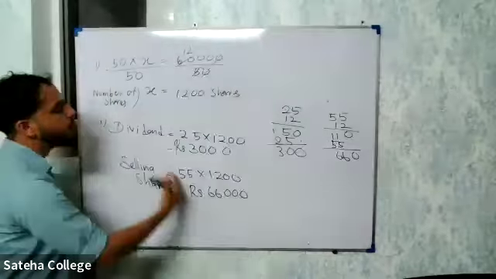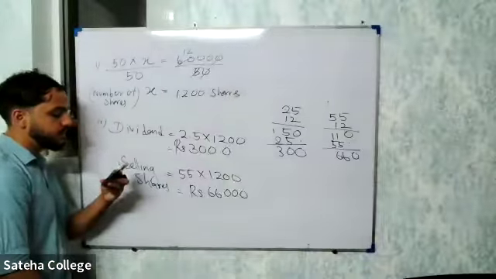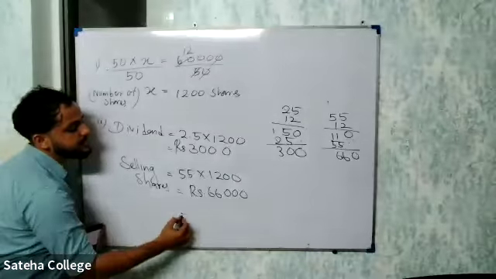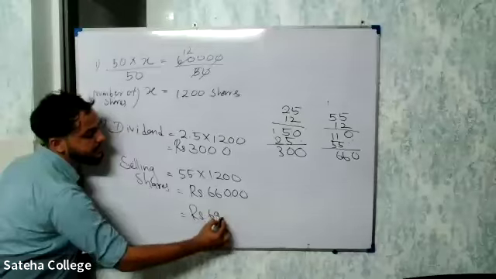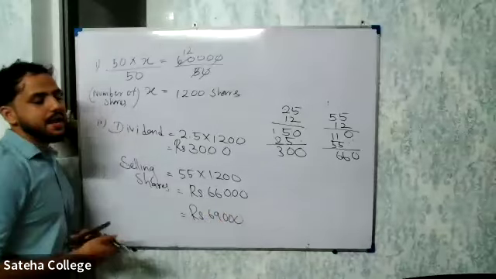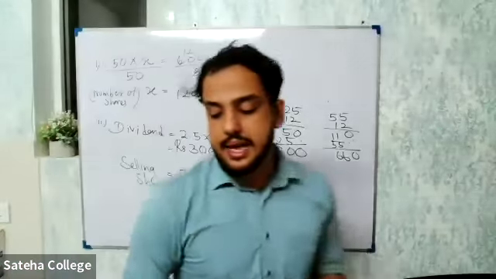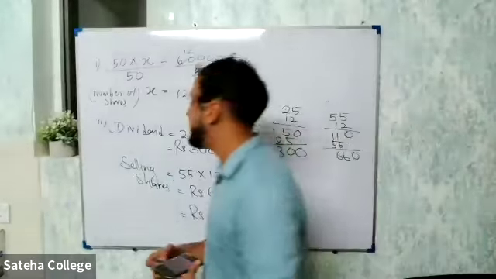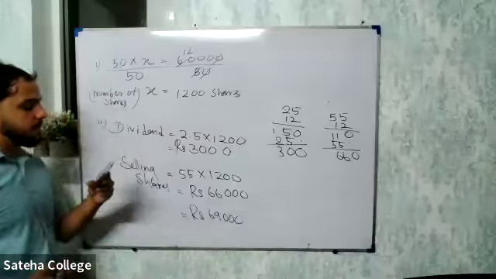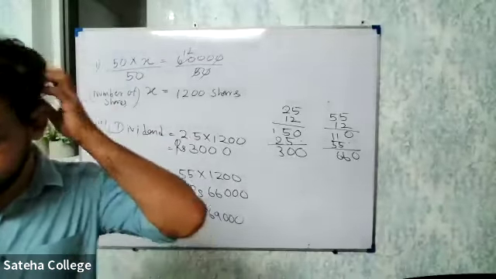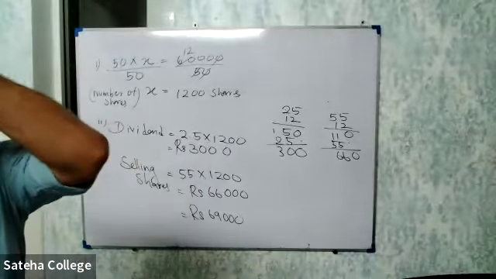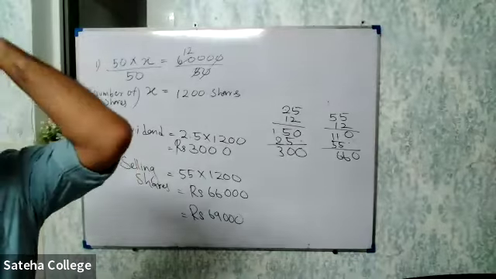Okay. So now in total, they ask you the total amount. So then 66,000 plus 3,000, how much is that? Rupees 69,000. So by selling all the shares and the dividend that he got for that year, he got a total amount of 69,000 rupees. Is that clear, everyone? Okay. Yes, sir. Right. Last one.